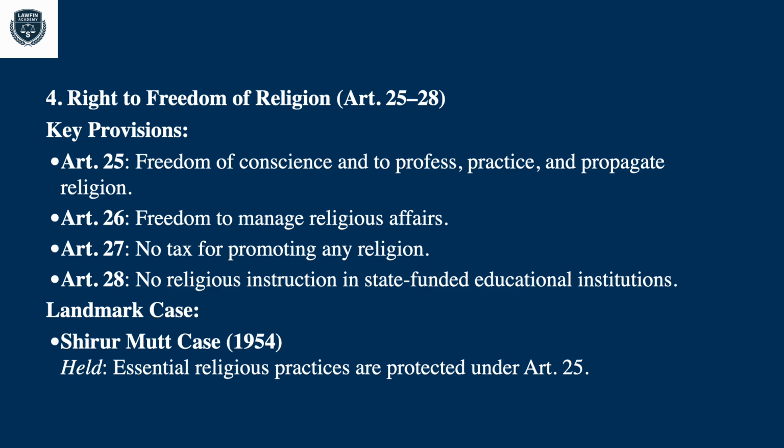Right to freedom of religion, Article 25 to 28, key provisions. Article 25, freedom of conscience and to profess, practice and propagate religion. Article 26, freedom to manage religious affairs. Article 27, no tax for promoting any religion. Article 28, no religious instruction in state-funded educational institutions. Landmark case: Shirur Mutt case, 1954, held essential religious practices are protected under Article 25.